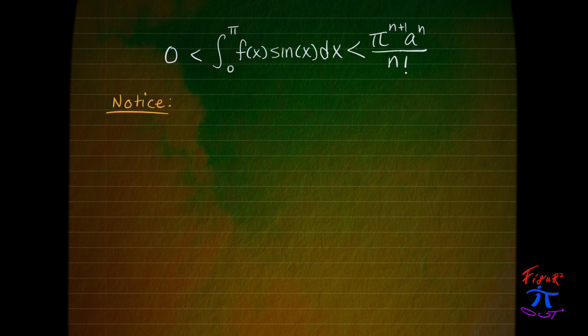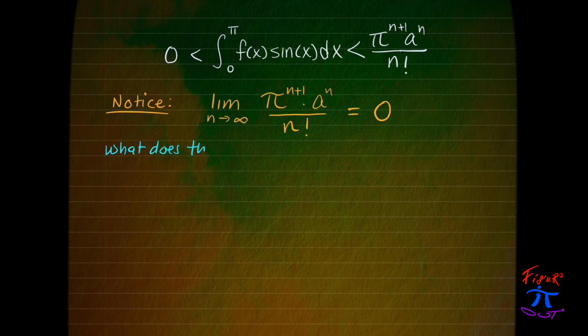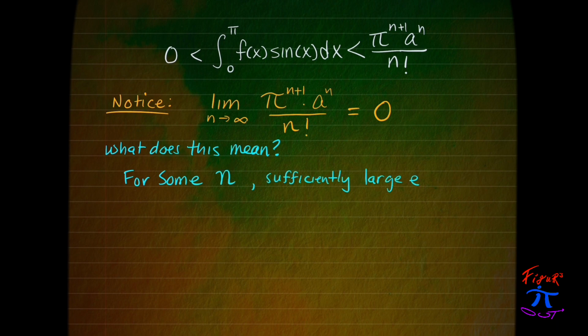Now here's where we bring the contradiction to light. By taking the limit as n goes to infinity, we're saying what happens as we let the value of n get larger and larger and larger. And what happens is that this fraction tends towards 0 because the factorial gets larger much quicker than the exponential pieces in the numerator.